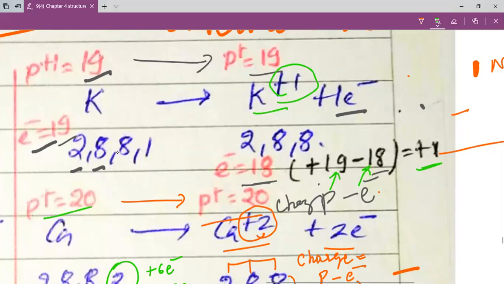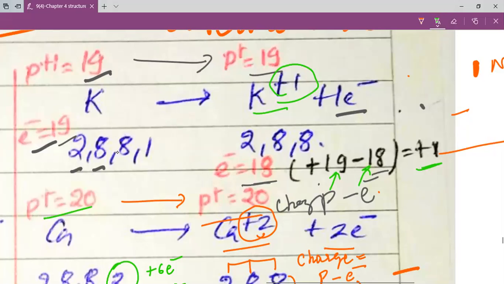Now let us understand when and why an atom becomes an ion. When an atom possesses more than 4 electrons in its valence shell, to achieve the octet, it gains electrons and makes anions. So when an atom gains electrons, it makes an ion.